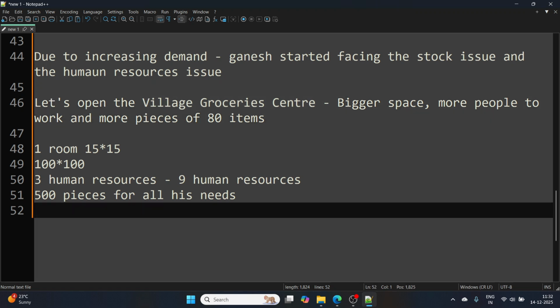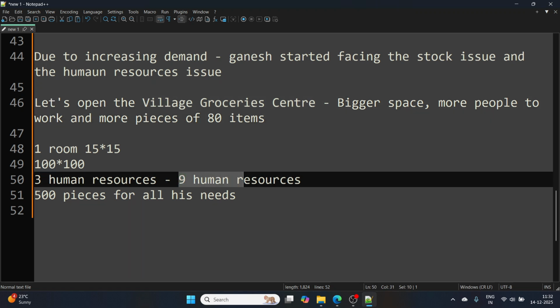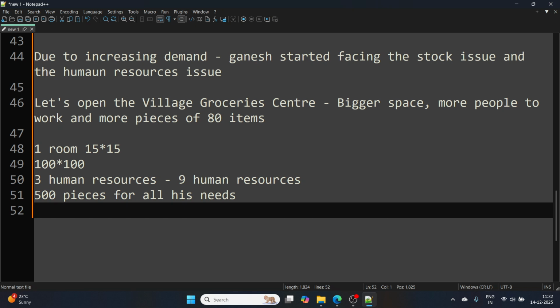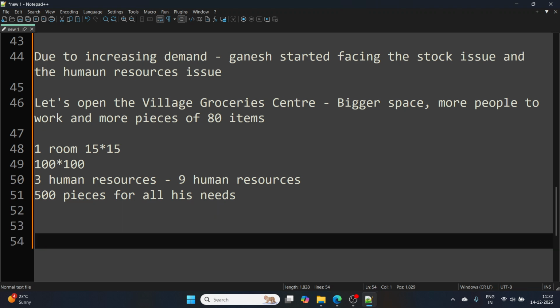in the village, right? Around nine human resources got employment, and the problem of villagers got solved. So this is the journey of, let's say, a small entrepreneur, Ganesh, okay? Now I will ask, how is this story relevant to machine learning? This is exactly what machine learning does. How? I'll let you know, okay?